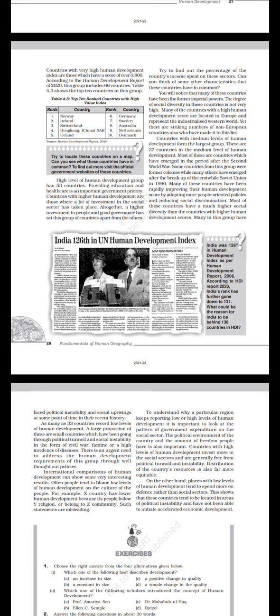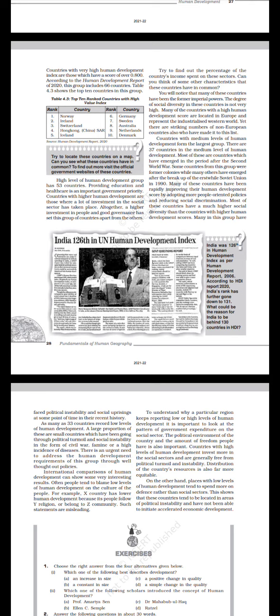Countries with medium levels of human development form the largest group. There are 39 countries in the medium level of human development. Most of these are countries which have emerged in the period after the Second World War. Some countries from this group were former colonies, while many others have emerged after the breakup of the erstwhile Soviet Union in 1990. Many of these countries have been rapidly improving their human development score by adopting more people-oriented policies and reducing social discrimination.